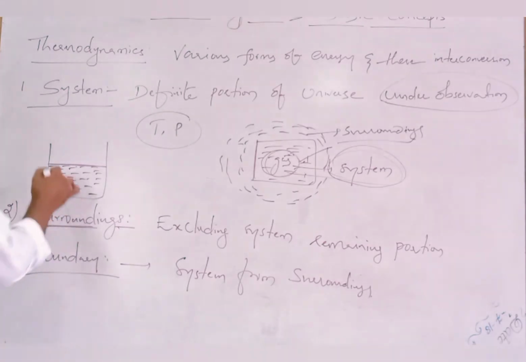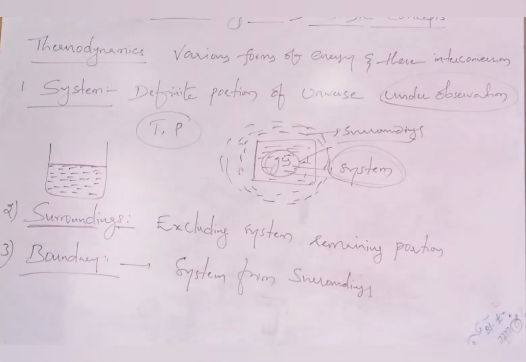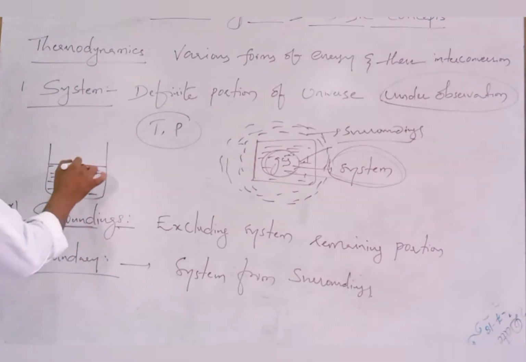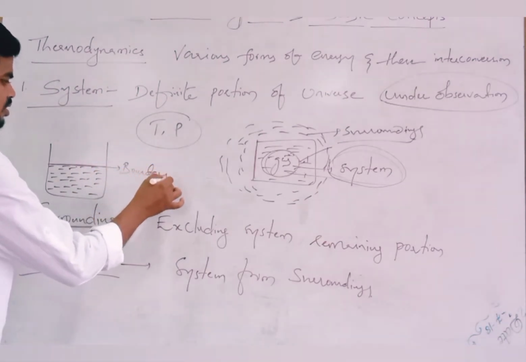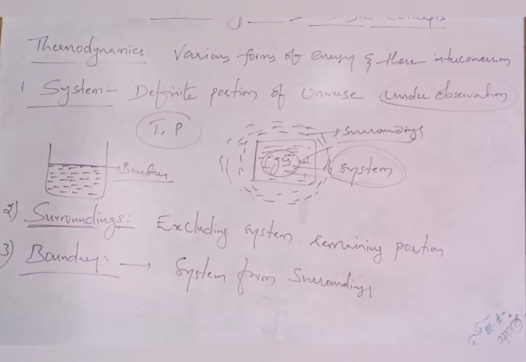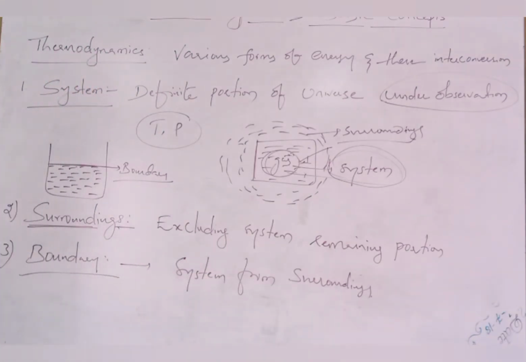Did you understand? The layer which separates system from remaining part of the universe is called boundary. So this is our boundary, right? So boundary is nothing but an imaginary surface which separates system from surrounding, right? Okay, this is about system, surroundings and boundary.